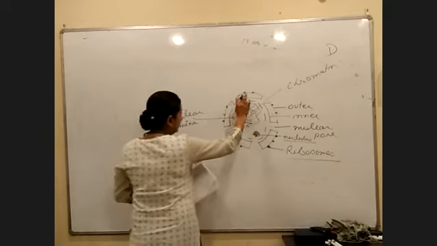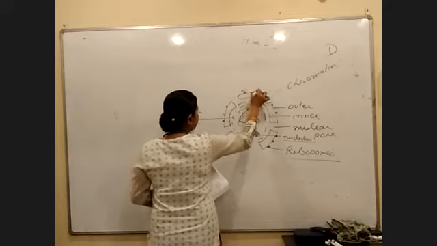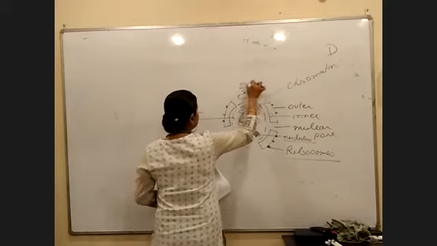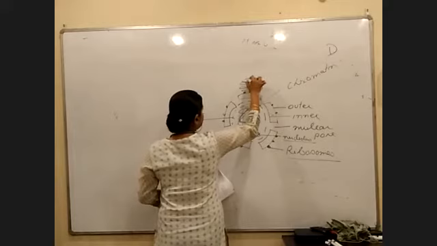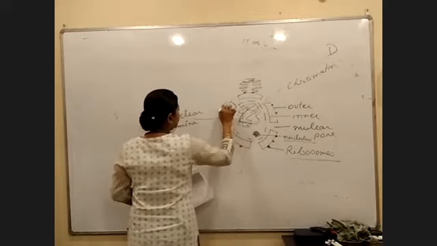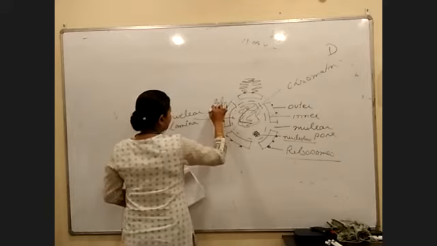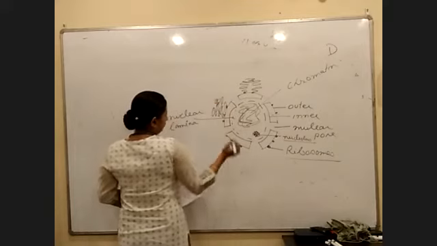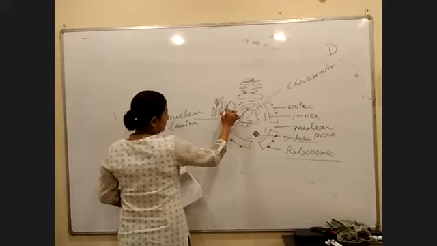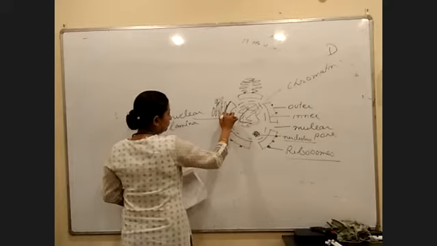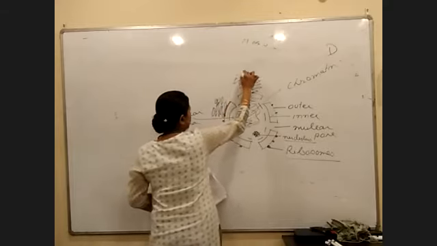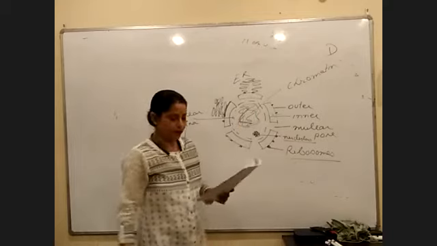Next, from the nuclear membrane, what you see is the development of endoplasmic reticulum. So, question I have, who forms endoplasmic reticulum? It develops from the nuclear membrane.